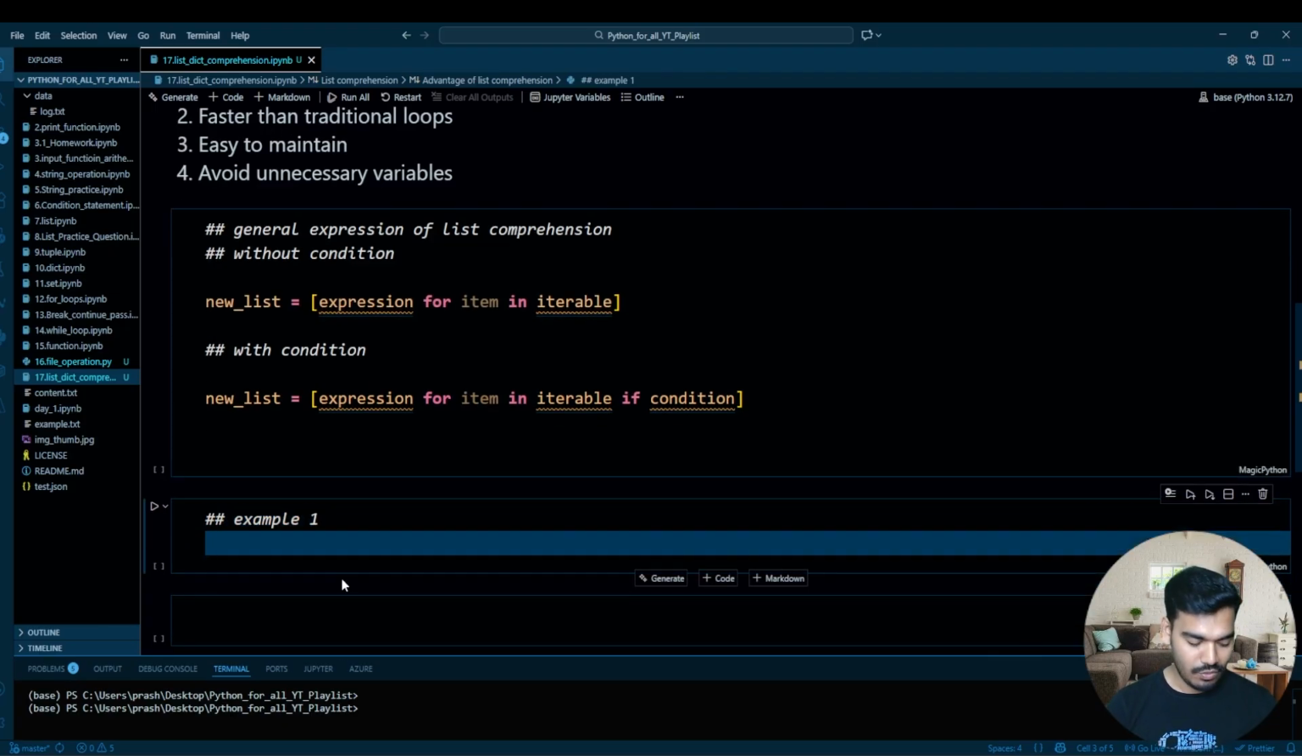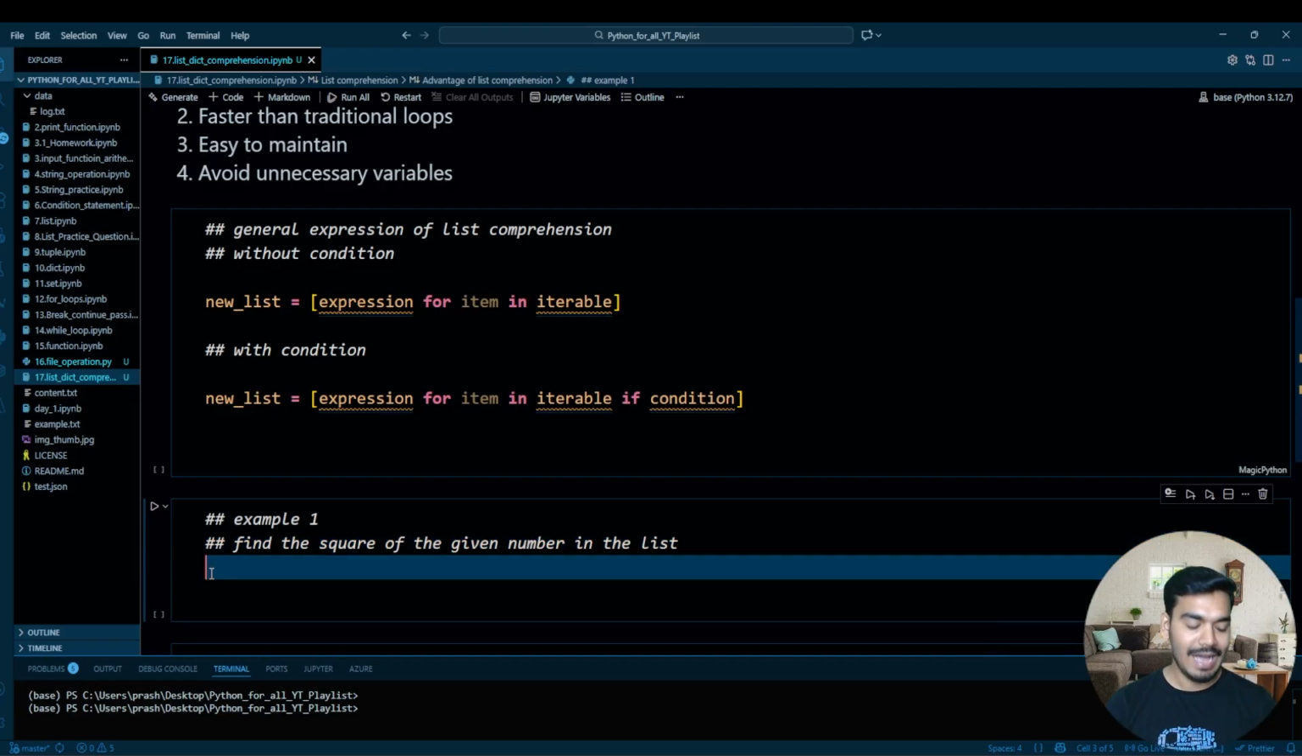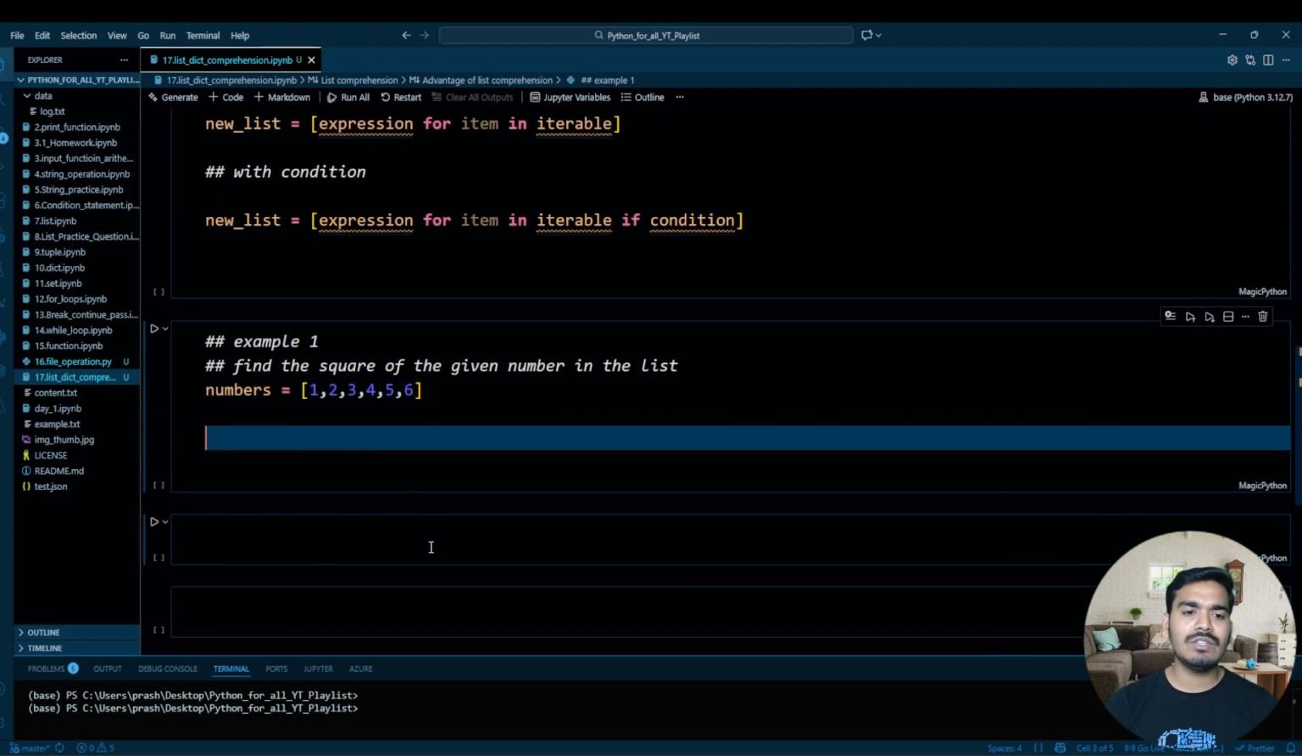Example 1. What is the example? Let's say that example 1 is find the square of the given number in the list. We have a list over here. Perfect. Now, if I ask you to find out the square of the given number in the list, do it using the traditional for loop. So what will you do?